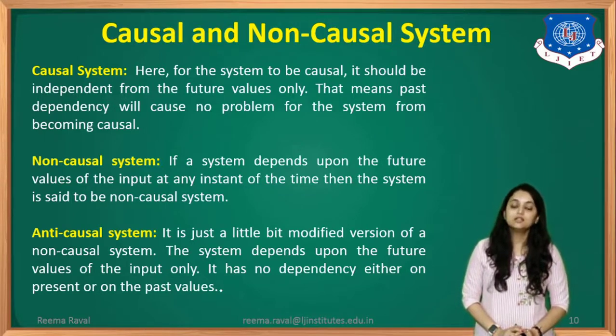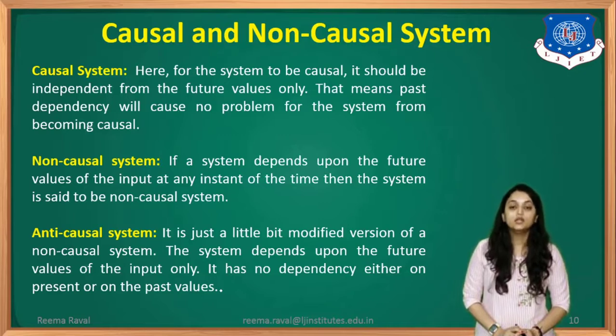If we have seen the static and dynamic system carefully, then we know that a static system should be dependent only on present values. If it includes past or future values, it will be dynamic system. But here, for a system to be causal, it has nothing to do with past values. That means if a system function has present and past values, it will become a causal system. But it should not include future values. If it includes future values, it will not be a causal system.